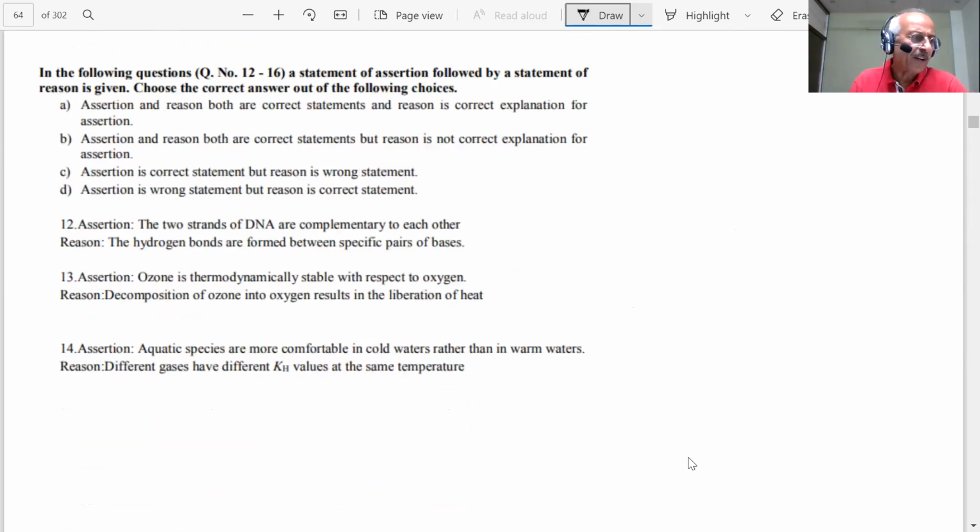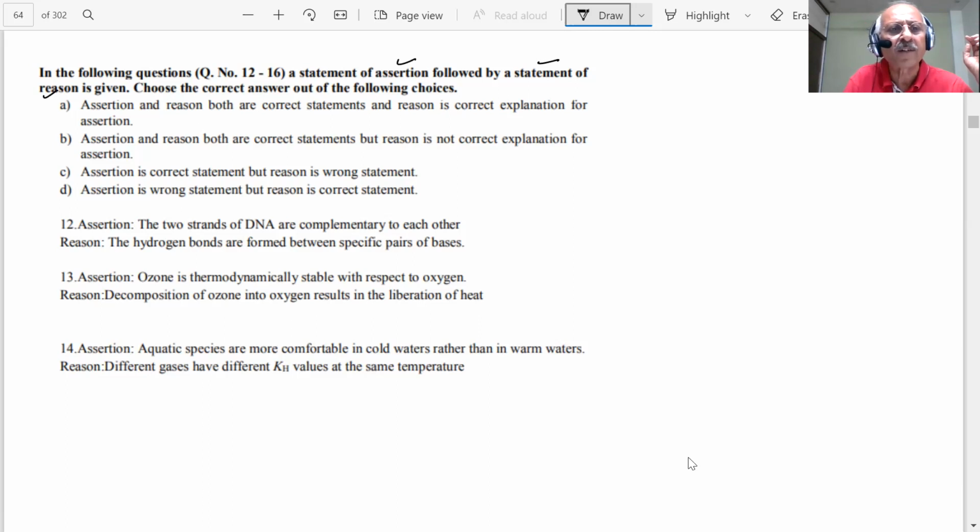Further, coming to questions 12 to 16. In the following questions 12 to 16, a statement of assertion followed by a statement of reason is given. Choose the correct answer out of the following choices.